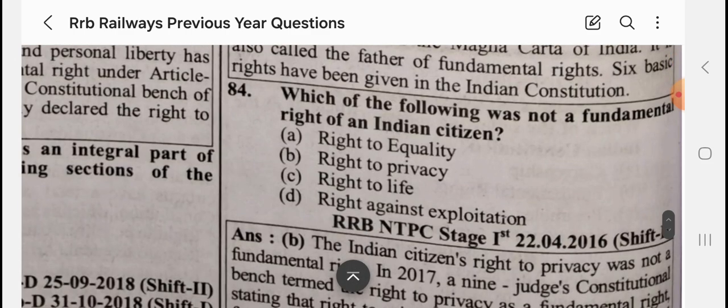Which of the following was not a fundamental right of an Indian citizen? So it's right to privacy. Right to equality, life, and right against exploitation were given in the original Constitution. Right to privacy was added in